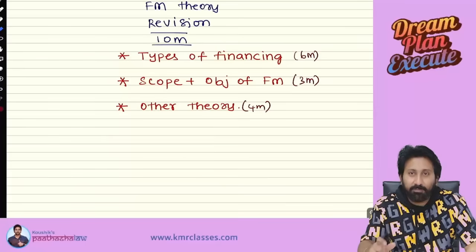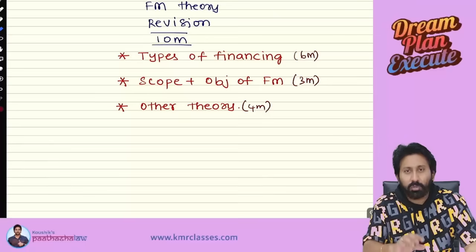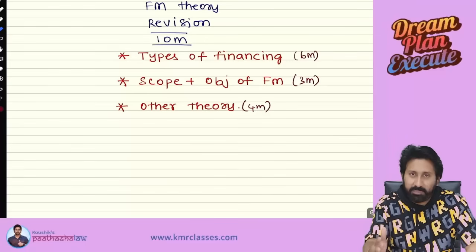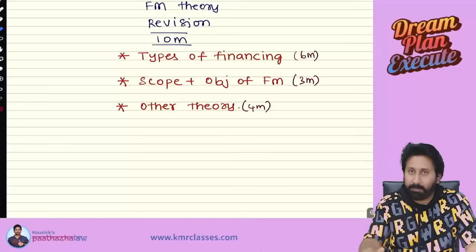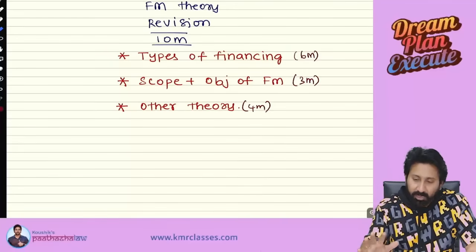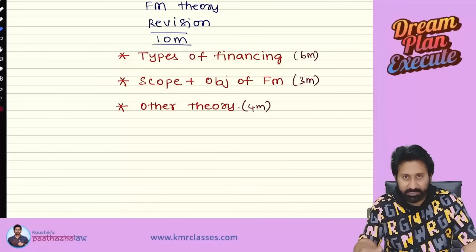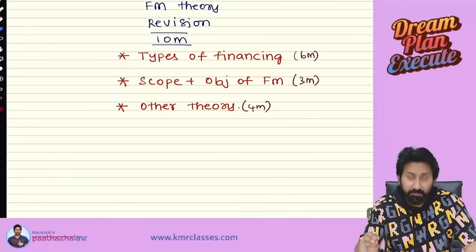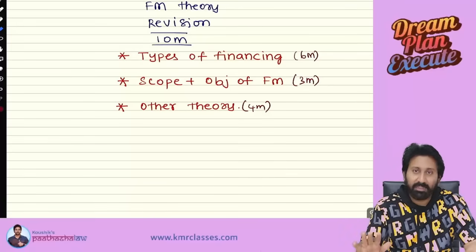Now, this is a time to make a super quick revision of the theory in financial management. So, FM concept, generally people think that only the practical questions will come in examination, and that is not completely true. In the total 50 marks of FM, including choice, it comes for the 60 marks, obviously. In that 60, 50 will be practical, but 10 marks to 12 marks will be a theory area.